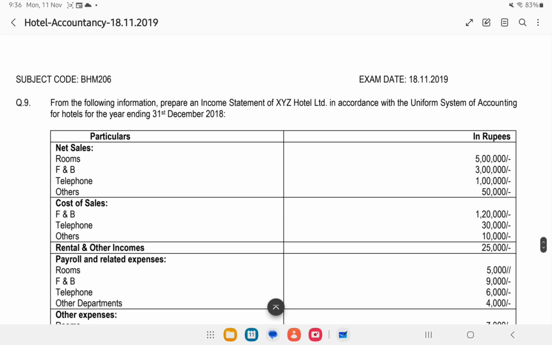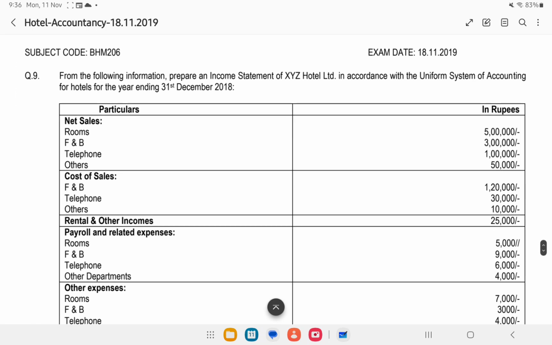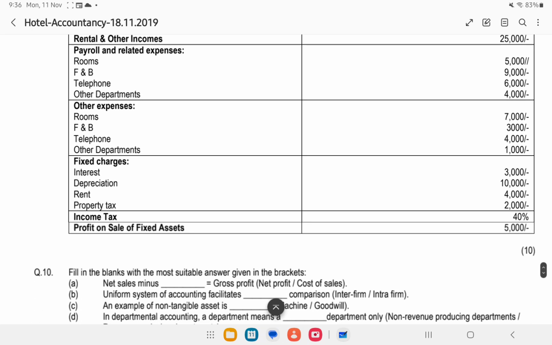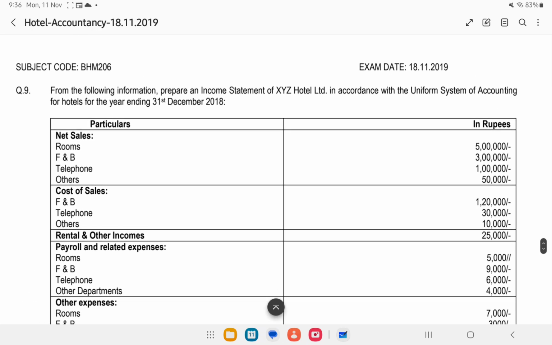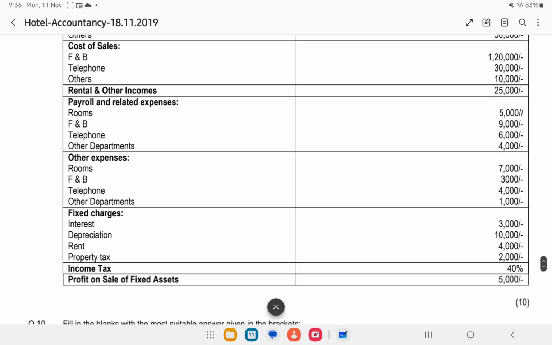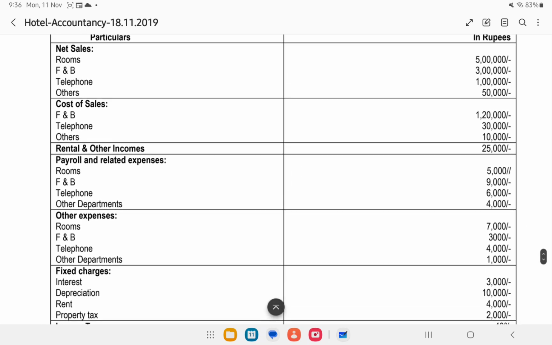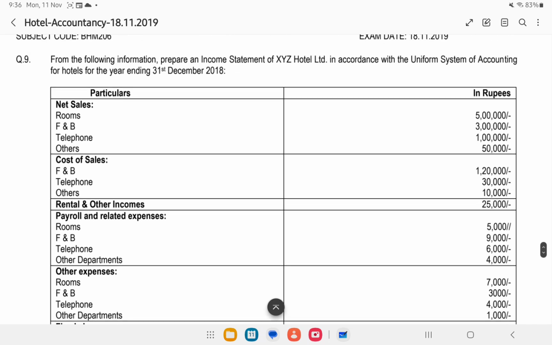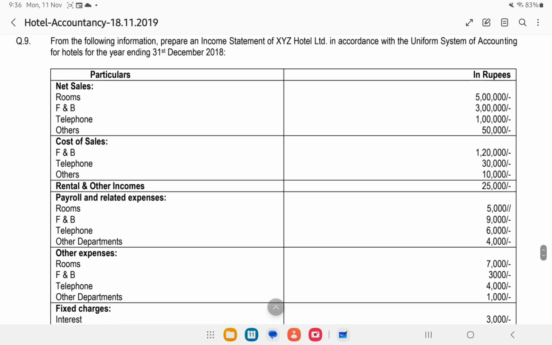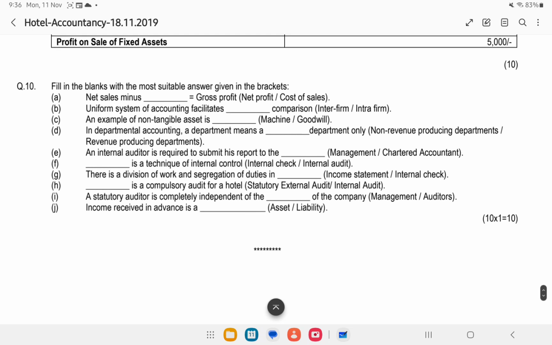And what's the last question? The ninth question is income statement. Yeah, you are supposed to prepare an income statement under the uniform system of accounting. I know it is a little bit complicated to prepare an income statement. If you know the concept, it is easy. Once again, I am telling you, I have done a video on that. Please make sure you watch it.